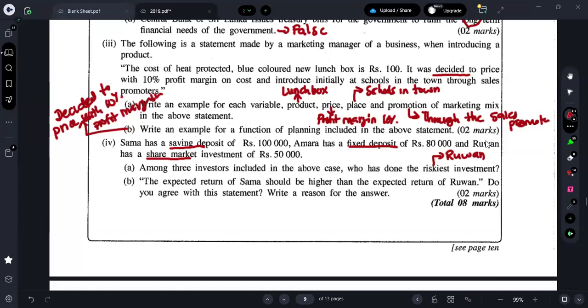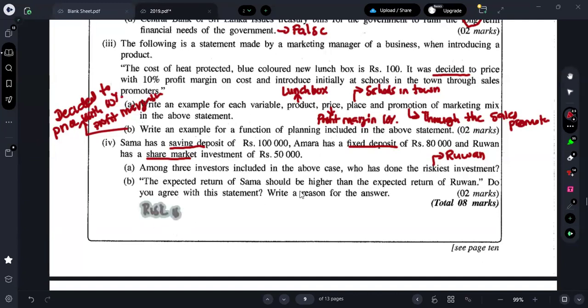Ruwan. But when you go for part B, what they are saying is that the expected return of Sama should be higher than the expected return of Ruwan. Do you agree with this statement? Write a reason for the answer. No. Sama has deposited in a savings deposit, but Ruwan has invested in the share market. So will the return be higher? No, right? So whose risk is high?